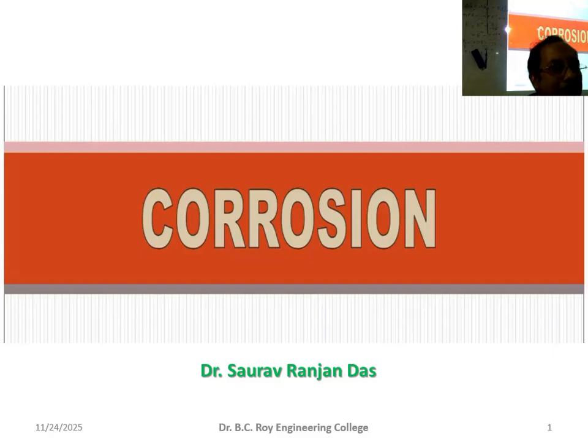So materials getting damaged, that is corrosion. That can be for metal, non-metal, everything. But whenever we talk about corrosion, we mainly talk about metal. Other things also get damaged, but that is not normally called corrosion. Corrosion means damaging of the metal, like rust formation, peel-offs, cracking. These are all corrosion.